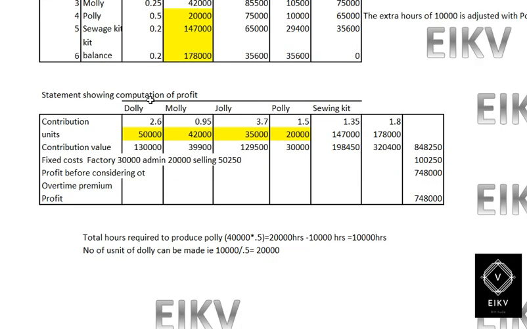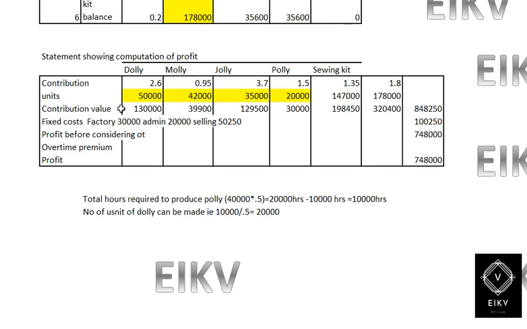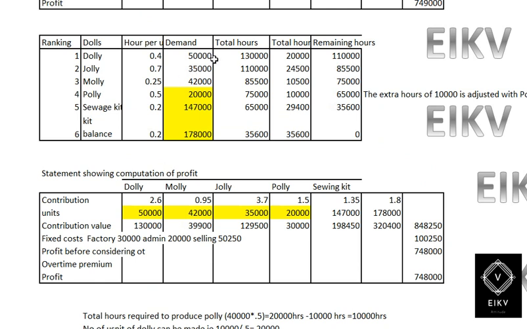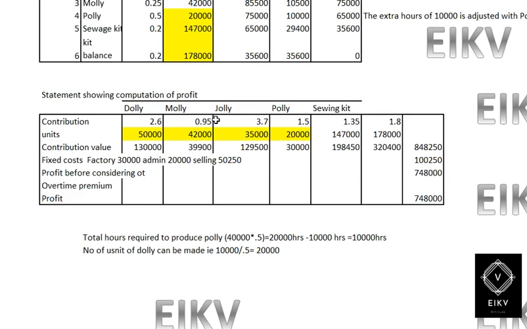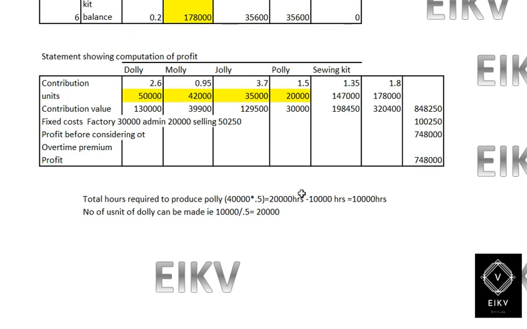Now it is the statement showing computation of profit. So we will take the contribution per unit, then the units which we have computed over here. The optimum mix will be taken as the units. Then when we multiply contribution per unit into total units, we will get the contribution value, less fixed cost as explained, which will give you a profit of 48,000.